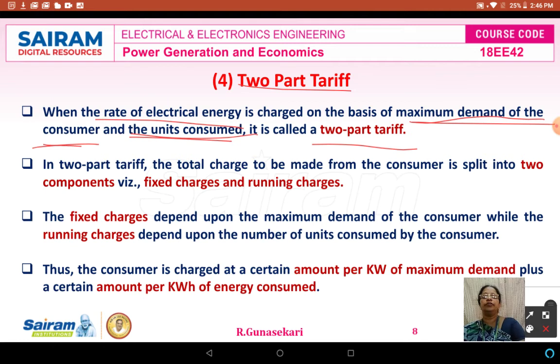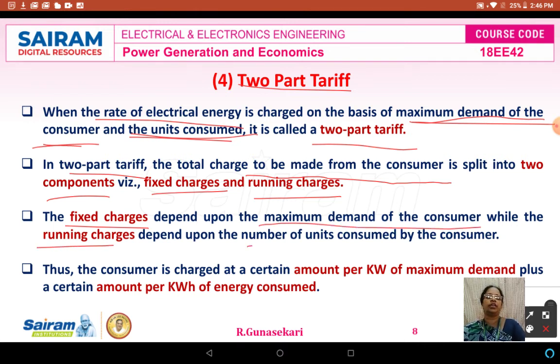So in the two-part tariff, the total charge to the consumer is split into two components: fixed charges and running charges. The fixed charges depend upon the maximum demand of the consumer, and the running charges depend upon the number of units consumed.